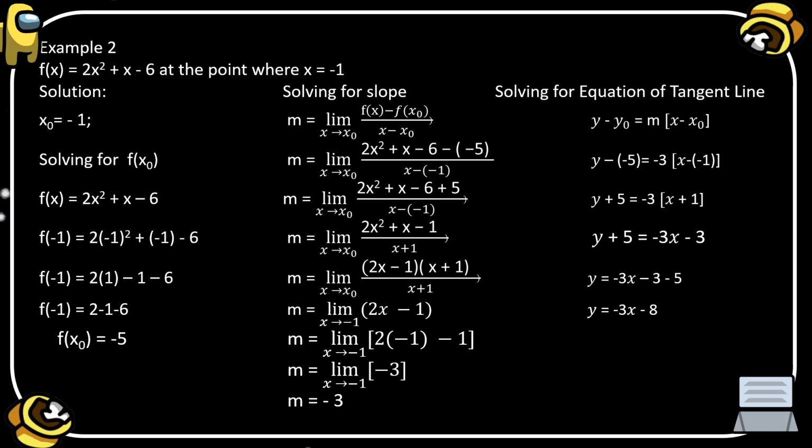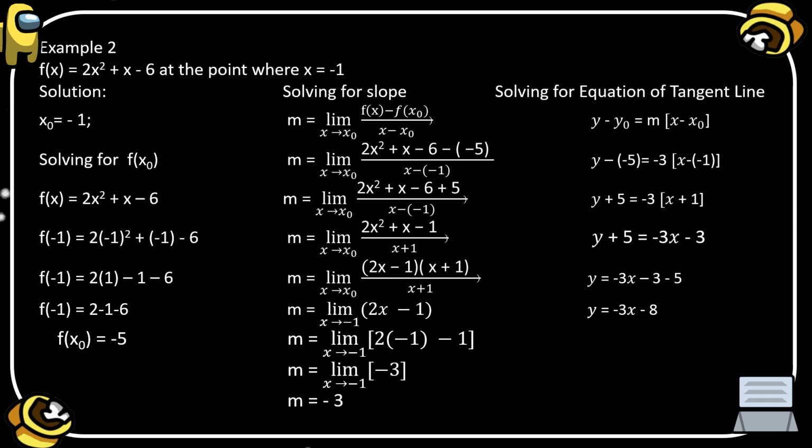So substitute into the formula, so it becomes y minus the value of y sub 0, which is negative 5, is equal to negative 3, which is the value of m, times x minus the value of x sub 0, which is negative 1. Remember that x minus minus 1, the result is x plus 1. And also y minus minus 5, the result is y plus 5. So we are going to simplify. So y plus 5 is equal to negative 3 times x, that is negative 3x.